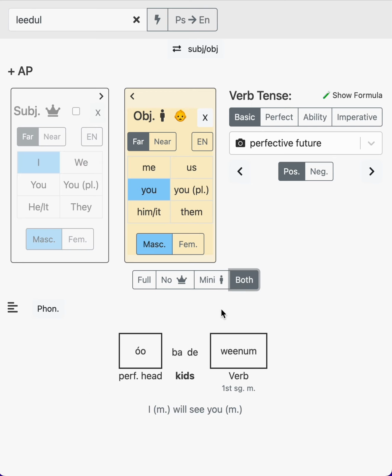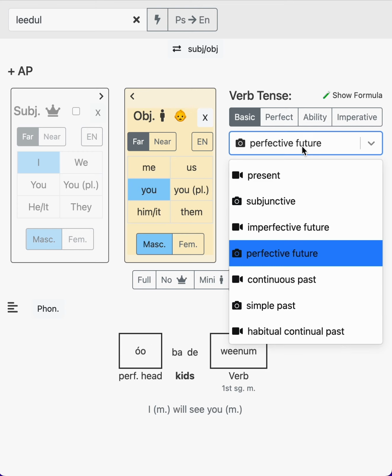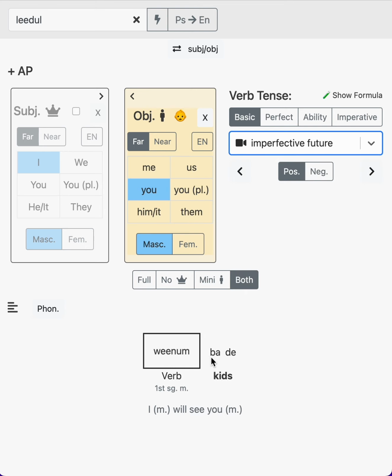So if we do both, then we have wubadewinam after the perfective head. If we use something without a perfective head, like the imperfective future, it's going to be winambade, like that. Kids section is always after the first block. So that's cool, but what if we have multiple mini pronouns? What would happen, and how is that possible?